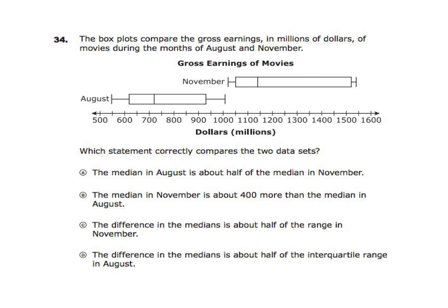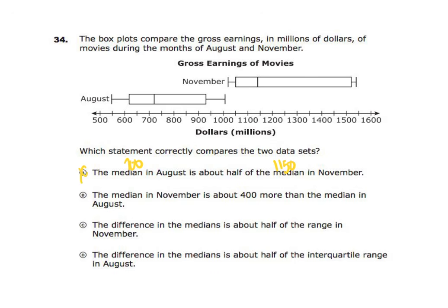Number 34. The box plot compares the gross earnings in millions of dollars of movies during the months of August and November. Which statement correctly compares the 2 data sets? Okay, A says the median in August, which is around, let's just say, 700, is about half the median in November. So right here, let's just say it's around 1,150. No, 700 is not about half of that. So A would not be it.